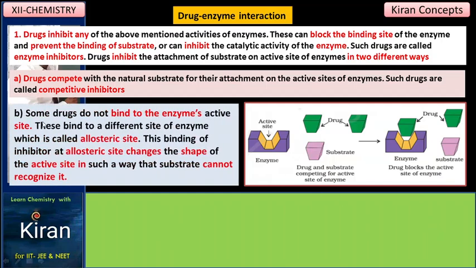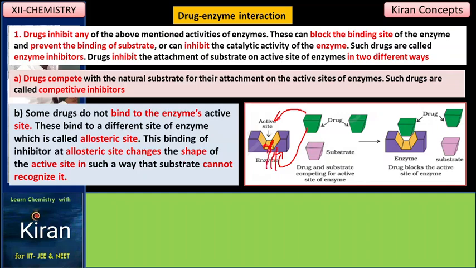Second method: some drugs do not bind to the enzyme's active site. They bind to a different site of the enzyme, which is called the allosteric site. Instead of coming and attacking the active site directly, this drug may come and attack from the opposite direction. When it attacks from the opposite direction, because of the force of this drug, the hole will be filled.